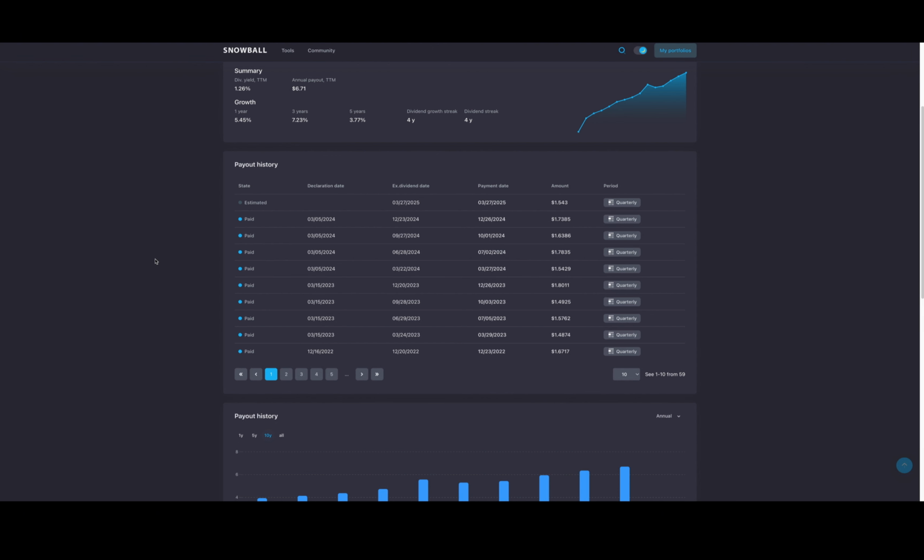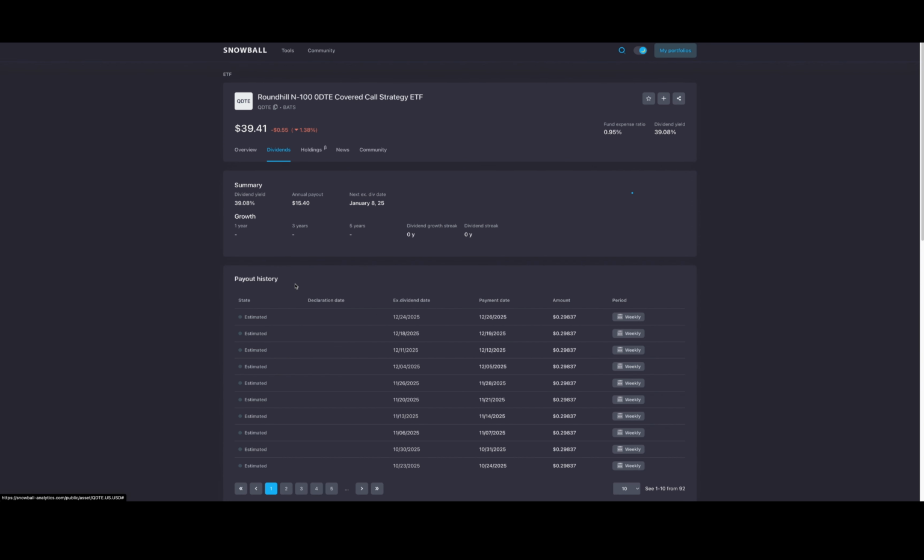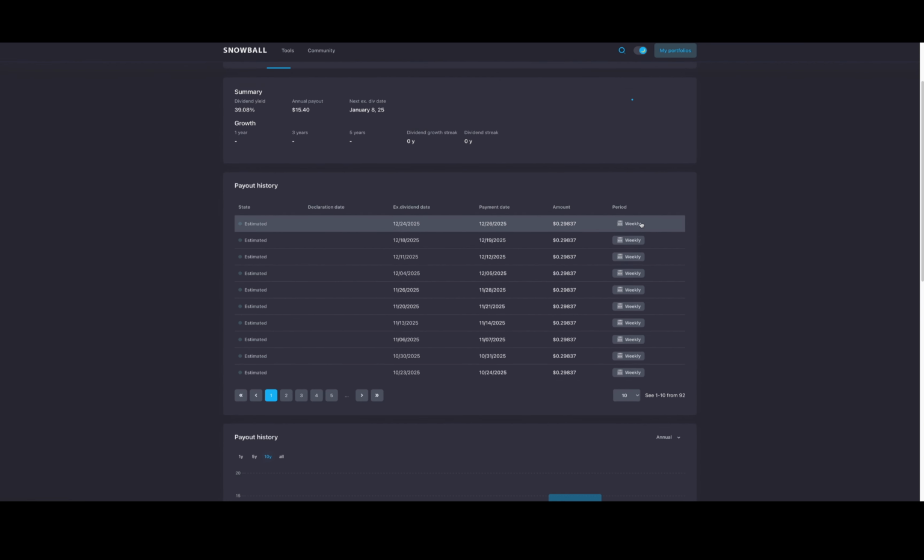Now, I want to show you two more funds really quick, just so you can see what high yielding dividends look like. Okay, we are now back with Roundhill QDTE, which is a really famous covered call strategy ETF. I'm sure you guys have heard of it. So we can see the dividend yield, obviously the annual payout, which is $15.40 per share. We can look at the dividends here, and it shows obviously it's weekly and what was the amount, when was the payment date, and so forth.